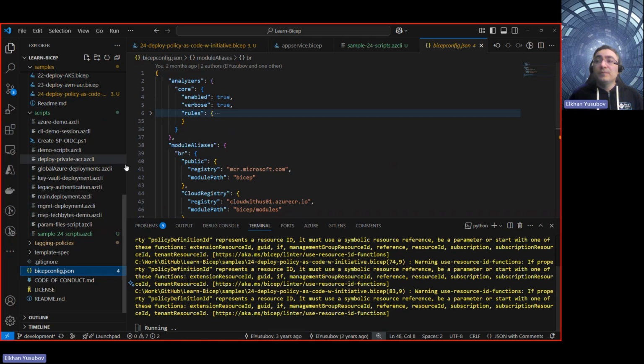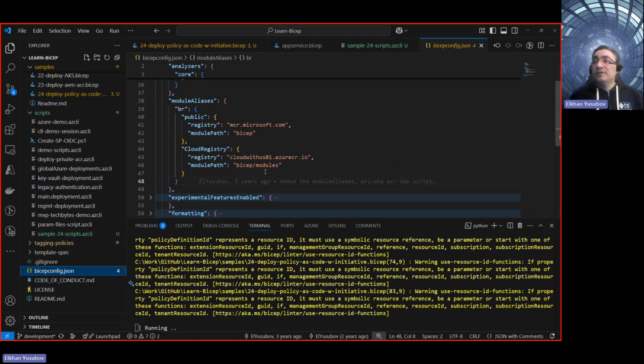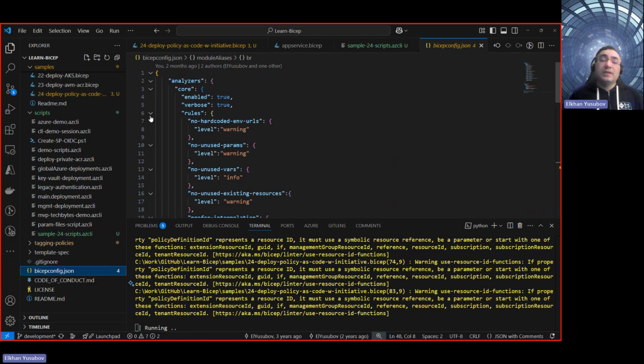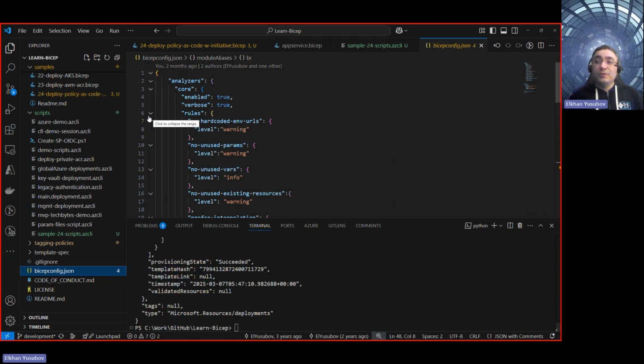in this repo. And what you would find here is basically rules that are applied as part of the linting capabilities. If you don't know what Azure Bicep linting is, or how to deal with that, please go and check the Azure Bicep videos on the YouTube channel from where you are watching this one. I hope it's going to be very valuable for you. So as I see, the deployment is finished here.